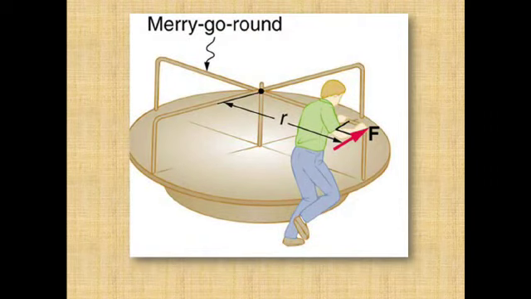Okay, one more example: a merry-go-round, you must have seen. A person is applying a force from here, and it is applied perpendicular to this direction and at a certain distance from the pivot. In that case he is producing the turning effect of the force, due to which it starts to rotate about this pivot or about this axis. So this is also one example of the turning effect of the force.